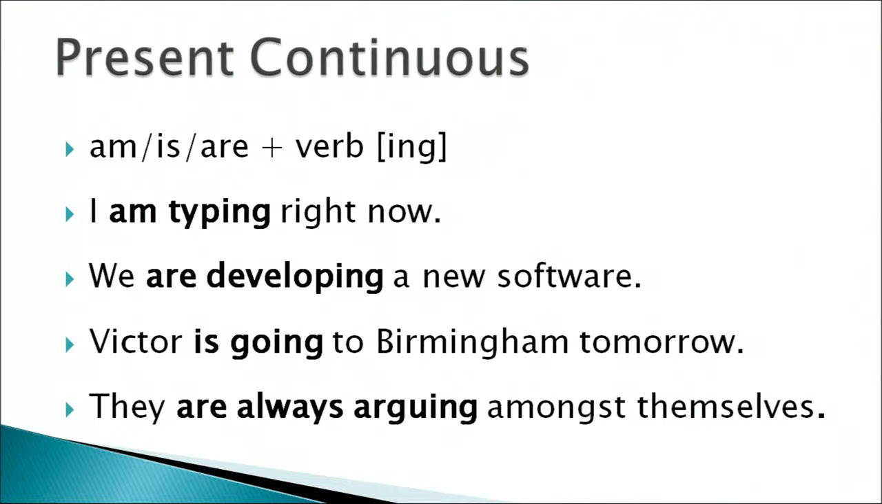Unlike simple present tense, we have to show the time over here. It is slightly more time bound. For example, I'm typing right now. We are developing a software. Victor is going to Birmingham tomorrow. They are always arguing among themselves, right?